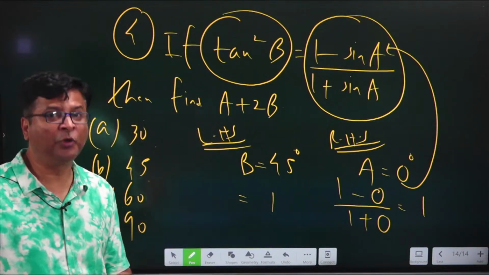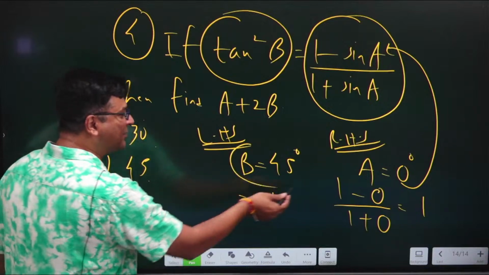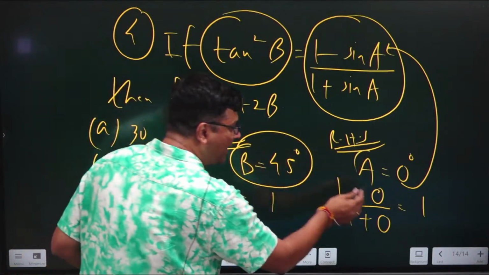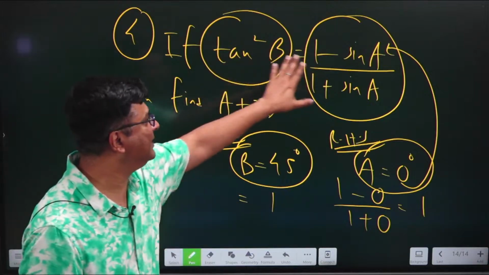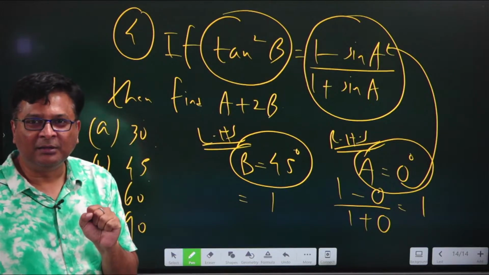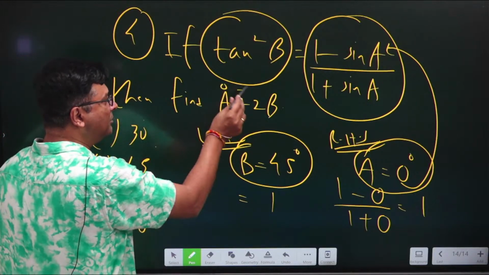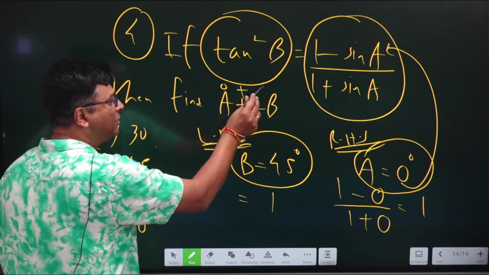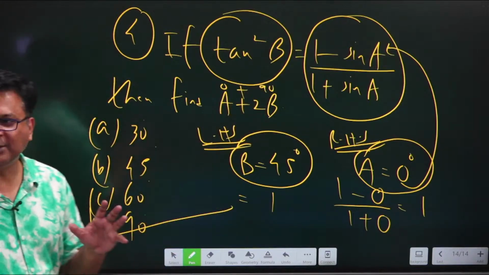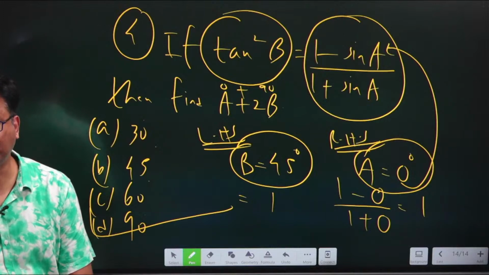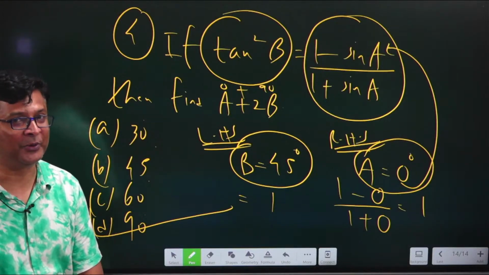In this process you have already solved the question, because you have taken B as 45 degree and A as 0 degree for a specific reason, because you want to balance these two sides. Hence your answer becomes A, that is 0, plus 2 times B, that is 2 into 45, is 90, and your answer becomes option D, that is 90 degree. No, it's not 45, it's 90 degree. You have to see the solution once more.